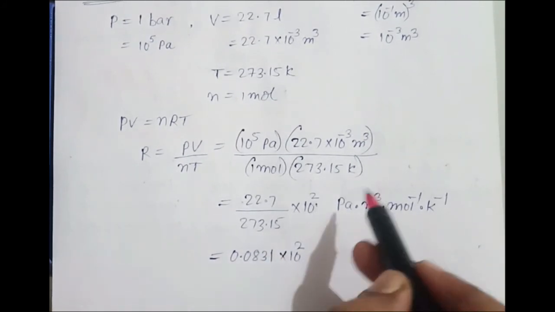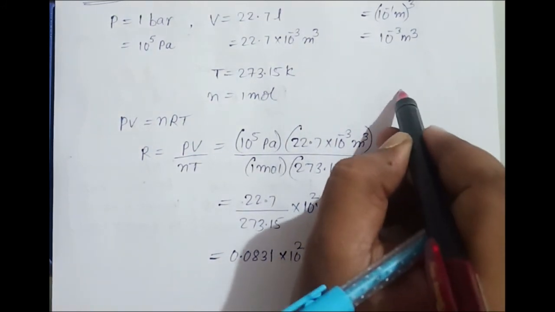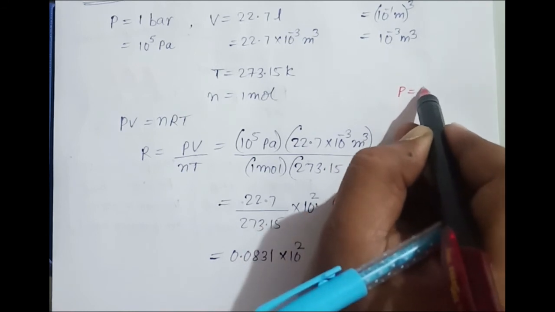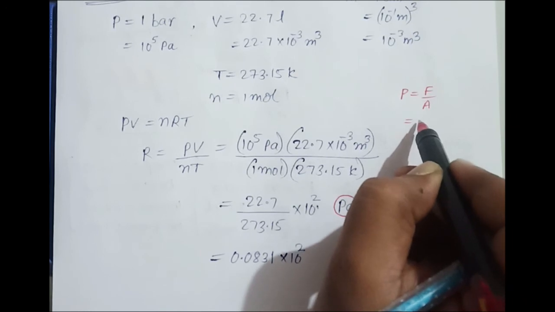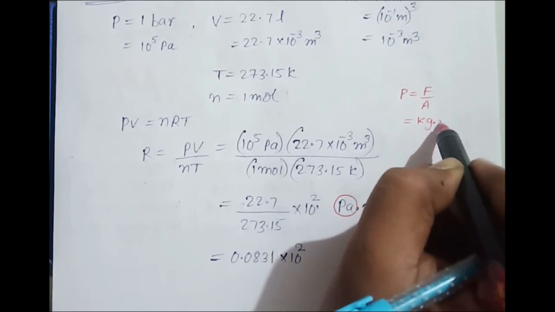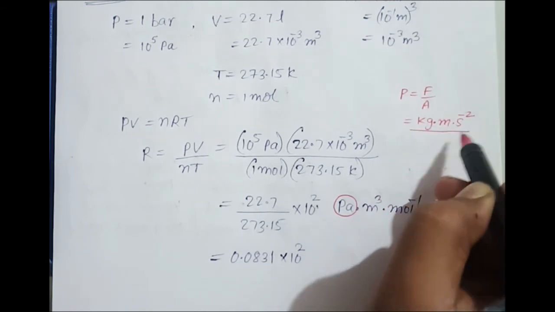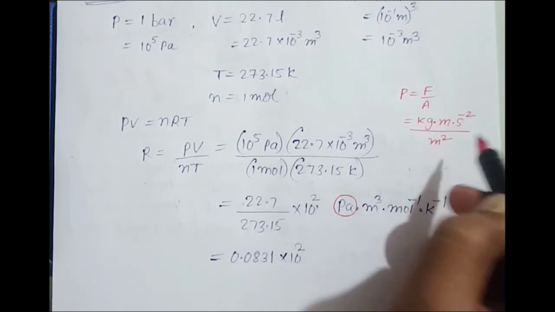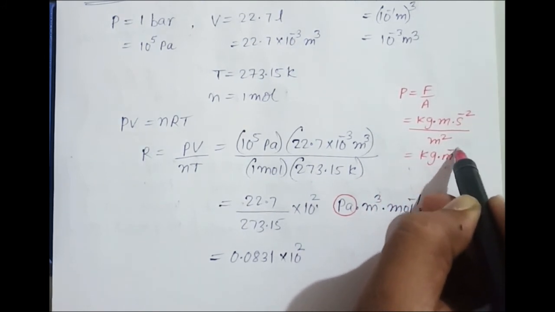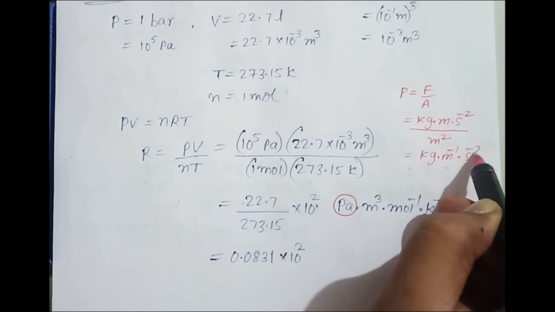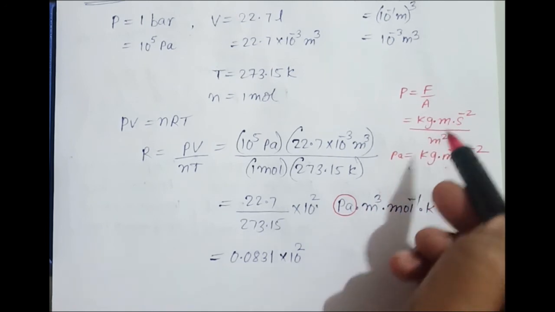Instead of Pascal, what can we write? Actually, we know that pressure is equal to force upon unit area. So force unit is kg meter per second square, upon area, which is meter square. So you can write this as kg per meter per second square. So Pascal is equal to this.